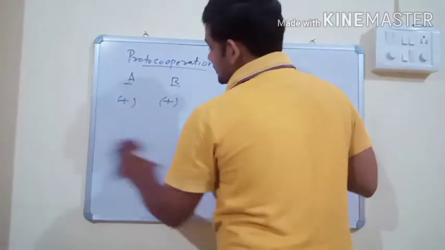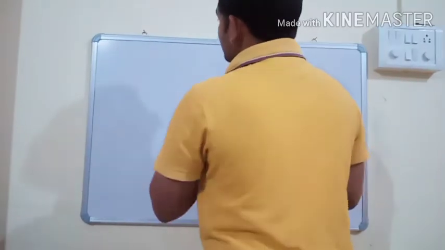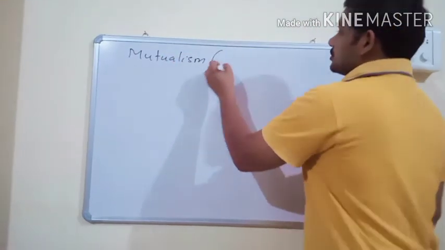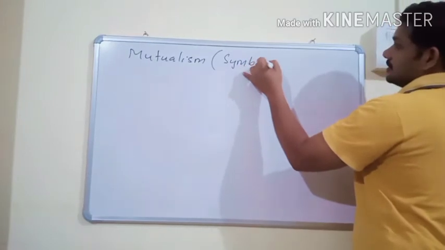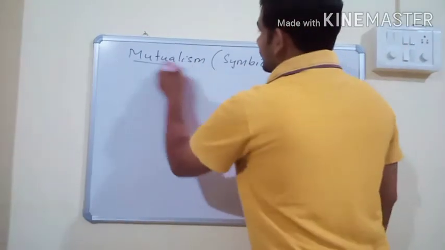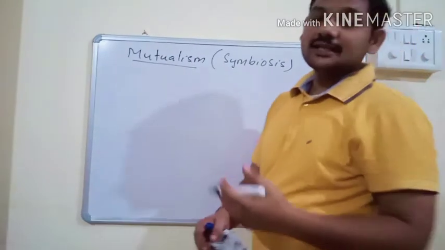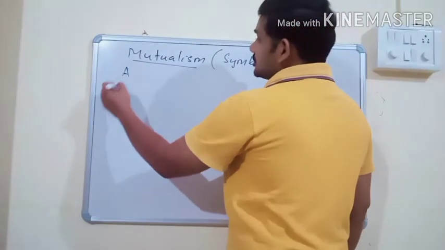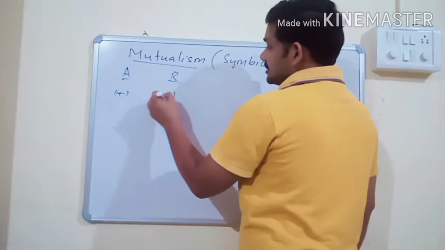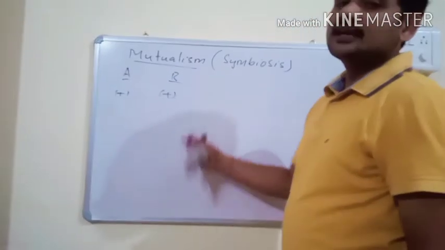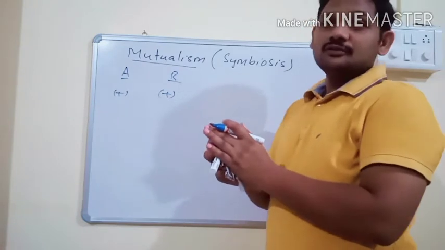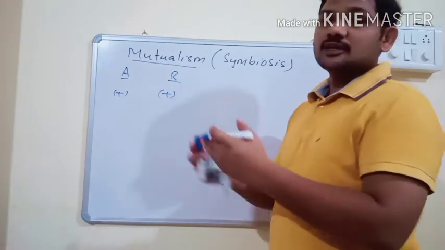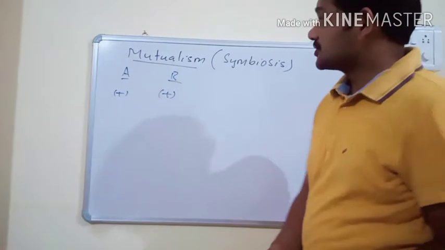And the last interspecific interaction is mutualism. Mutualism is also known as symbiosis. It is also an interaction between two individuals of different species in which both species are mutually beneficial. Species A and species B both are mutually beneficial, and they cannot live without each other. Always both organisms get together, and when they get together, both are mutually beneficial. Such type of interaction is known as mutualism.